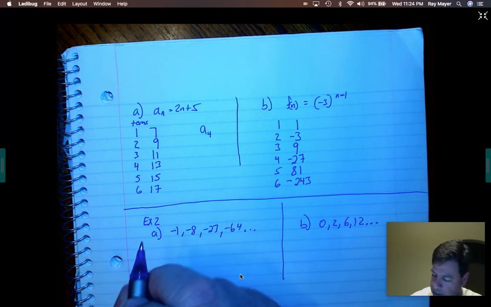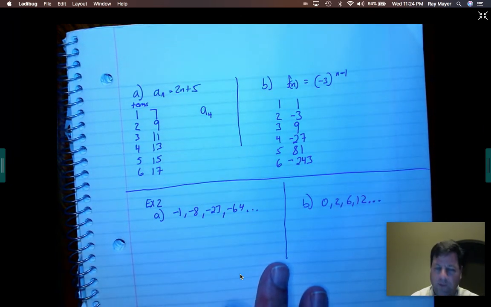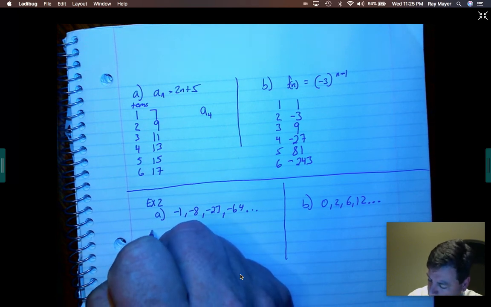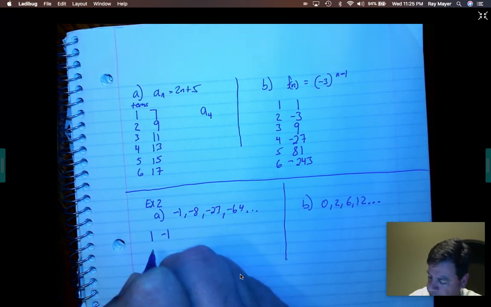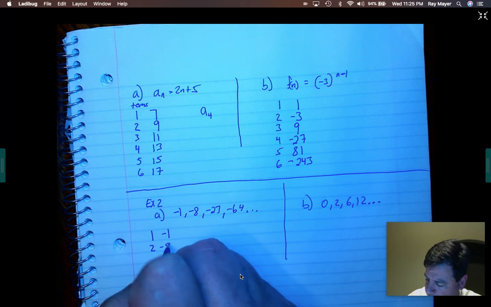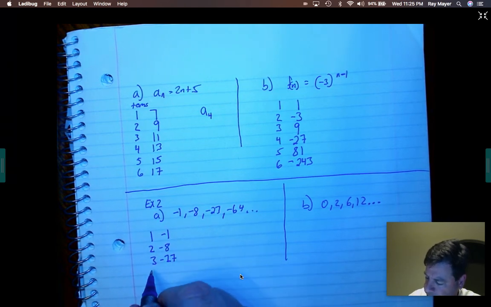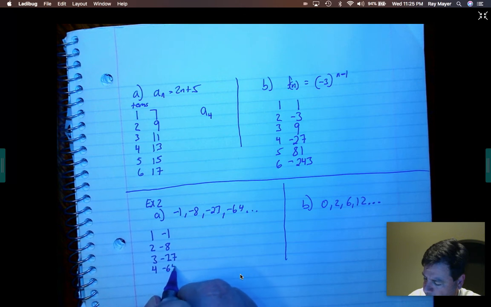So here's what I like to do with these now, guys. And again, some of you will see these quick. Some of you will not. Some of these are difficult to find. Some of them are not. There kind of is a way to start seeing these, but there's kind of not. So this is the way I start to take this off with. Okay, 1. First term is -1. Second term is -8. Third term is -27. The fourth term is -64.